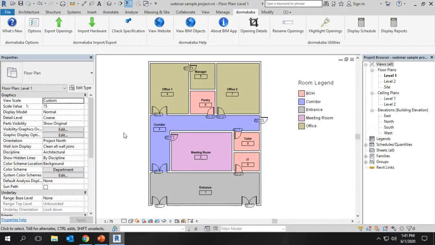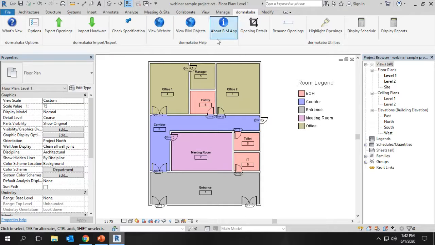So in general, for any specification process, whether it is a BIM project or a non-BIM project, what are the details the specifier will need? The floor plans of the project and the fire and life safety plan, the security plan, or any acoustic details. These are the details we need along with the door schedule of the project and the door details. For the floor plans, security plans and fire and life safety plan, you can use the Revit project, you can generate the floor plan in the format of PDF or CAD. You can send it to the Dormakaba specifier by email.